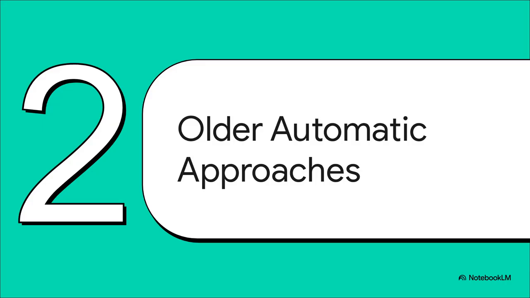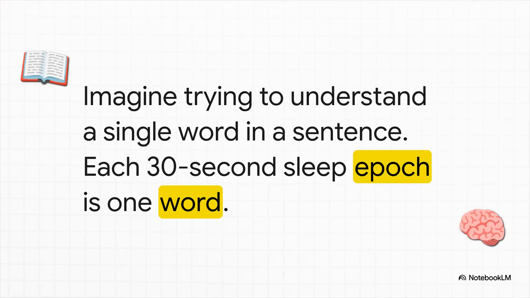So how did we used to try and automate this? Let's take a quick look at the older approaches. And to make this really easy to understand, we're going to use a simple analogy. Think of each 30-second sleep epoch as just a single word. And a whole night of sleep? Well, that's the complete sentence.